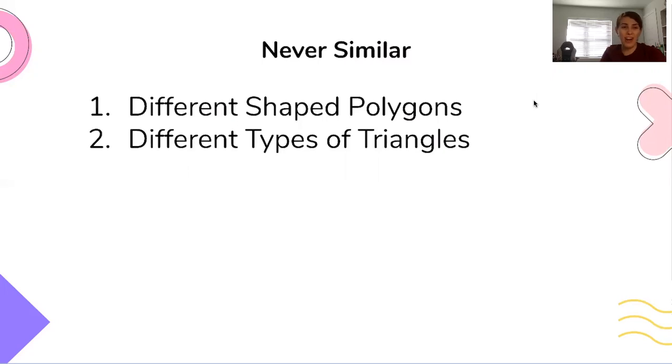Also, different types of triangles. A scalene and an equilateral triangle will never be similar. Same with an isosceles and a scalene triangle. Their proportions are not going to align up for those two shapes to be able to fit on top of each other.